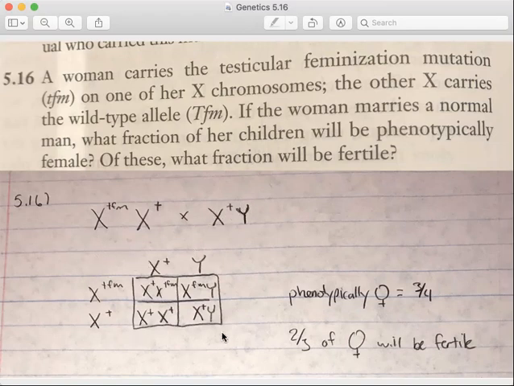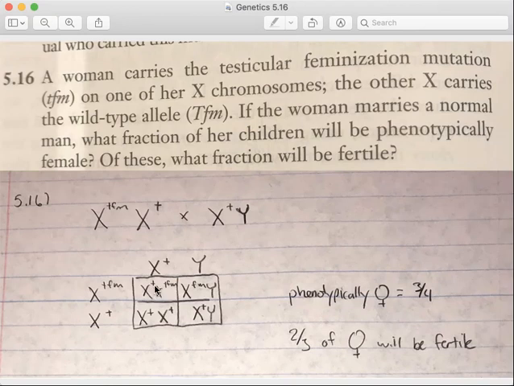And so we can just do a Punnett square here. This is the Punnett square. We'll distribute the alleles through the entire Punnett square. Then let's look at what the phenotype is going to be. So with the first one, in the upper left-hand box, we have wild type and the testicular feminization mutation. So that individual is going to be female, right?